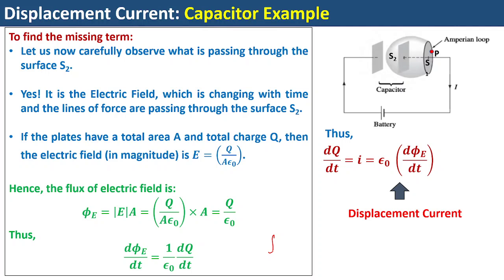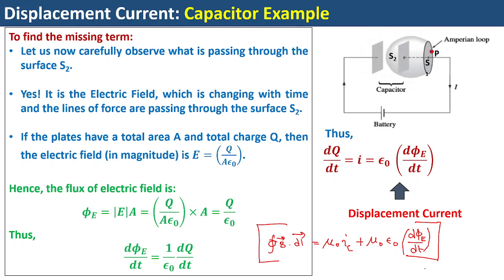You will write it as the line integral of B dot dl, which will be equal to mu naught times the conduction current, which was originally proposed by Ampere, plus the contribution from the displacement current, that is mu naught epsilon naught d phi E upon dt. This is a new form of the law. Because Maxwell modified it, we call it the Ampere-Maxwell law.